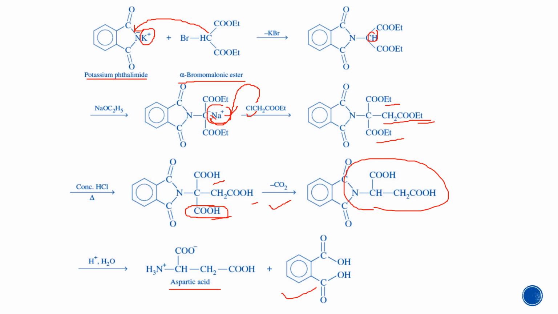So this is the basic synthesis part of the amino acids. These are the important synthesis methods which are equally important for the reactions.